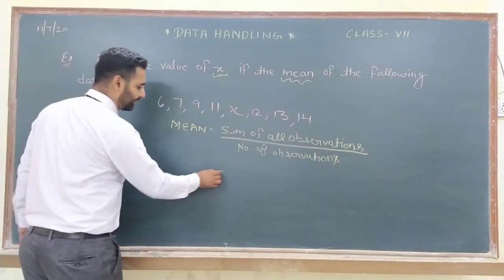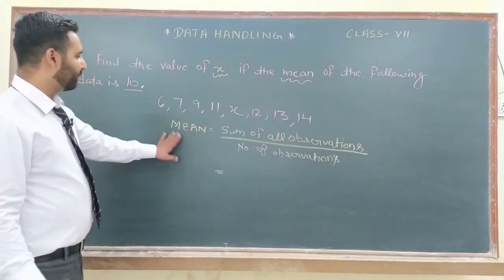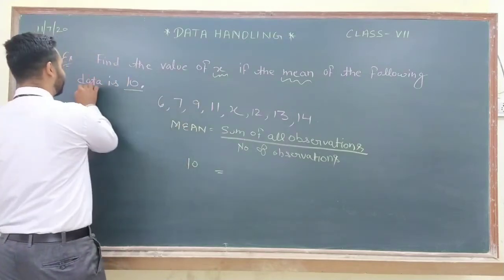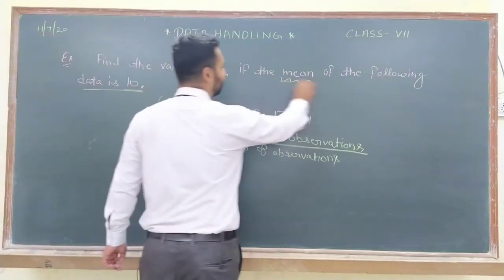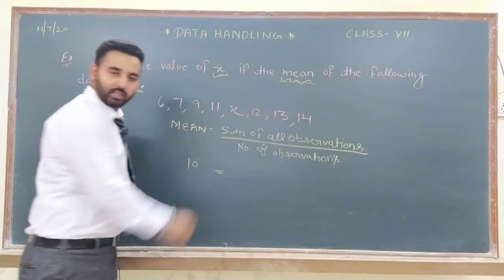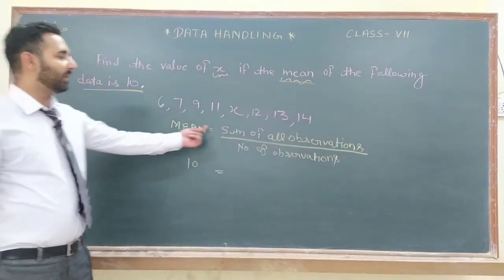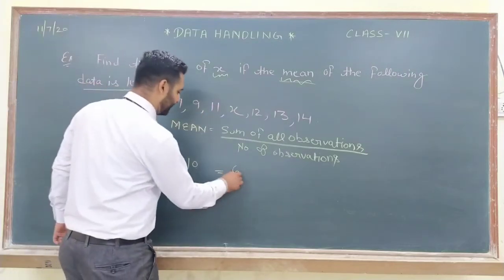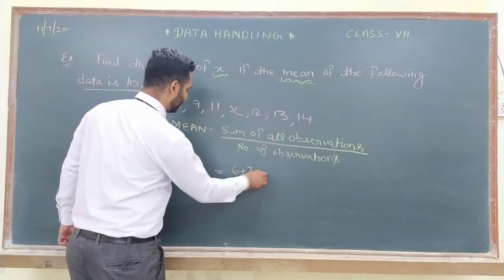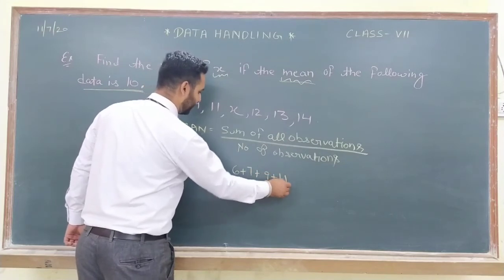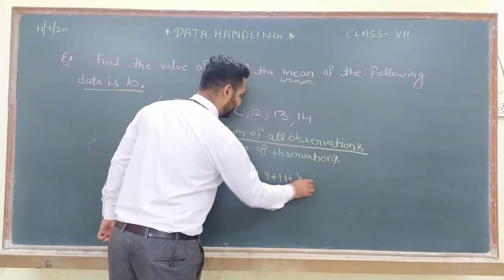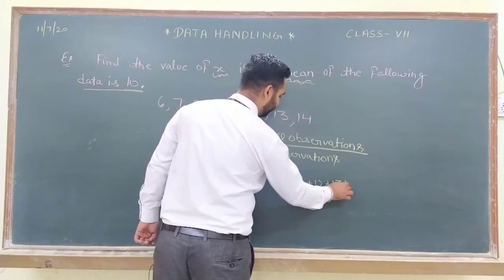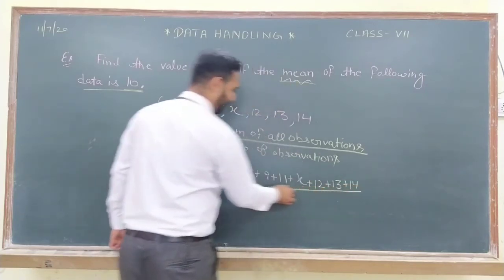So whatever is given to you, write that. The mean is given as 10. It is given in the question, mean of the data is 10. So in place of mean I have written 10. Sum of all observations means the sum of 6 plus 7 plus 9 plus 11 plus x plus 12, 13, 14.